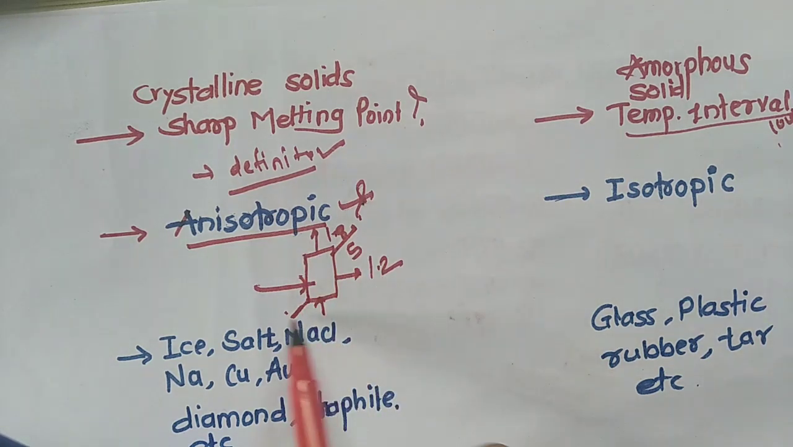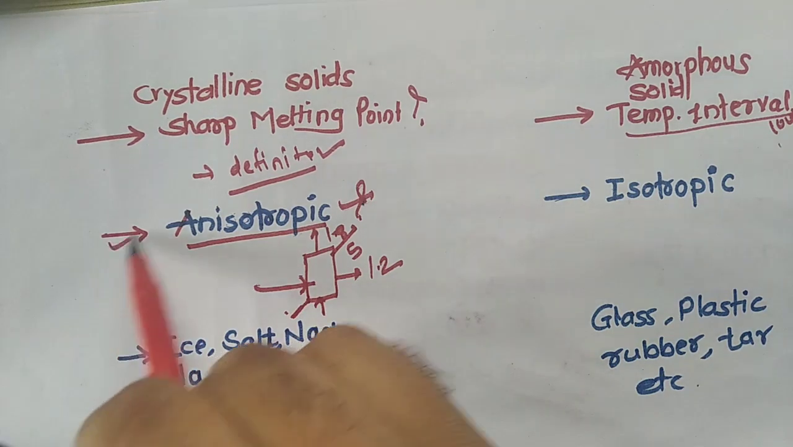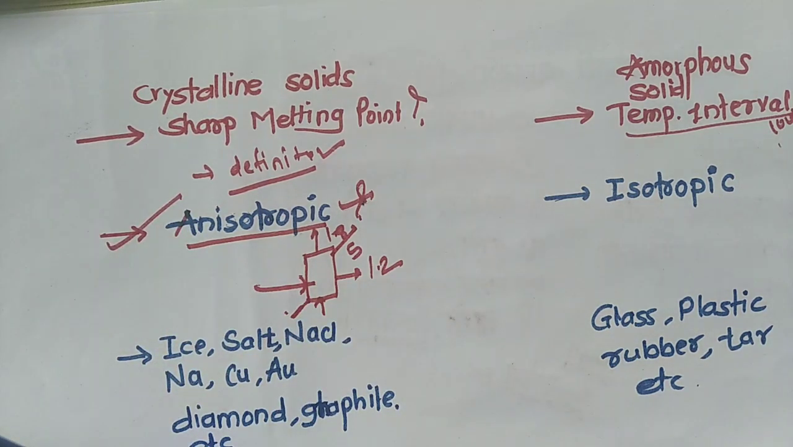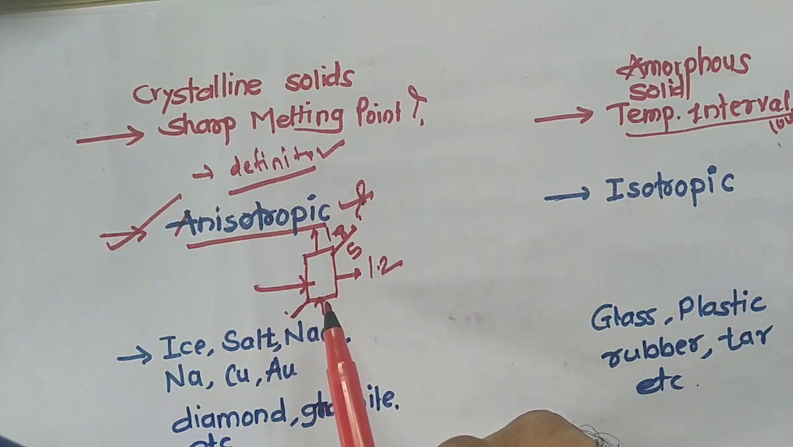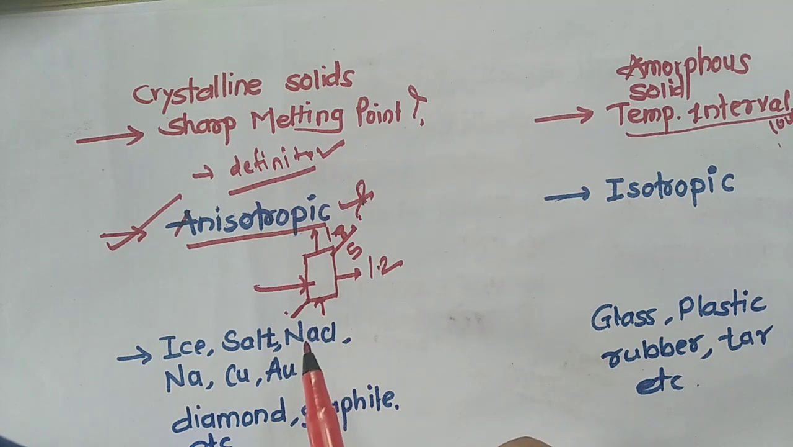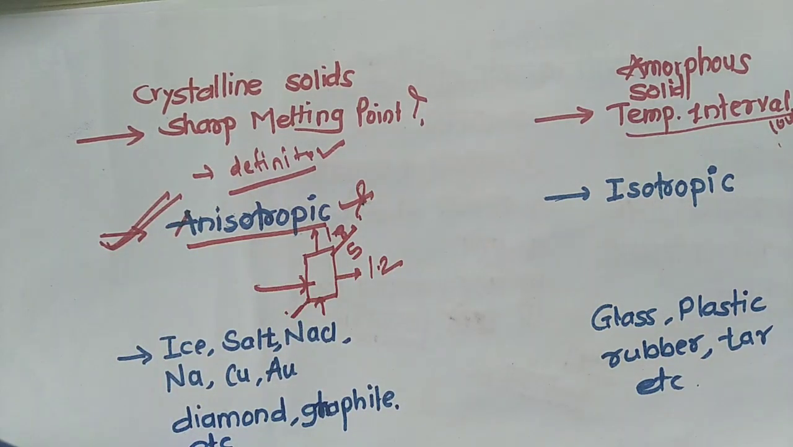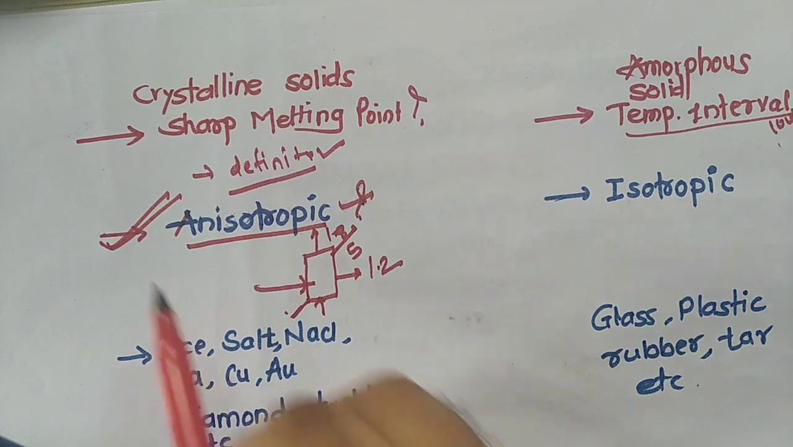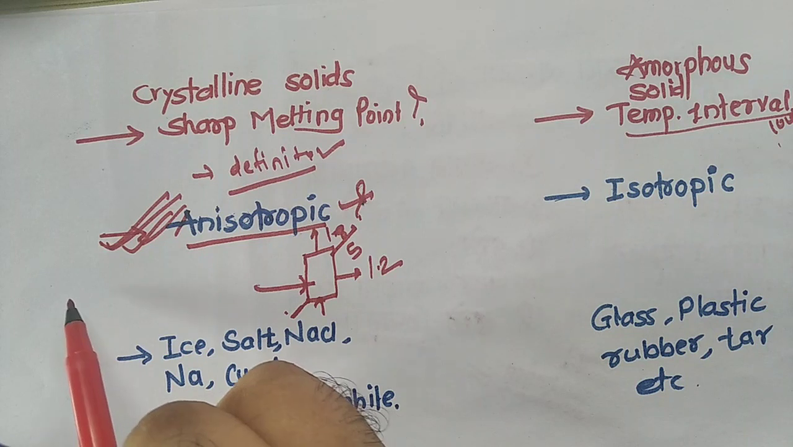All the measurements differ by changing the direction of measurement. Such a property is known as an anisotropic property. All crystalline solids except those with cubic structure possess anisotropic properties. To repeat, properties that change with direction are known as anisotropic properties, such as thermal conductivity, electrical conductivity, and refractive index.